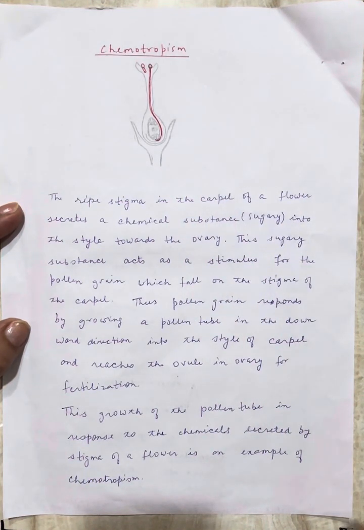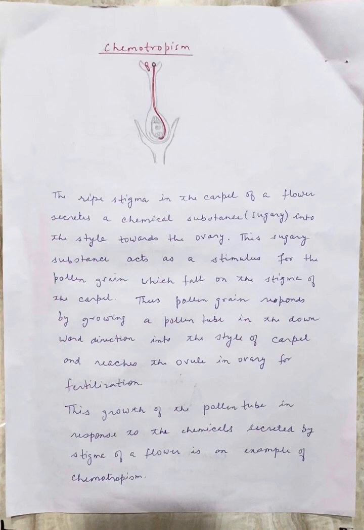In this way, we have discussed how plant hormones work, their functioning, what nastic movement is and what tropic movement is. So in this way, control and coordination in plants happens.